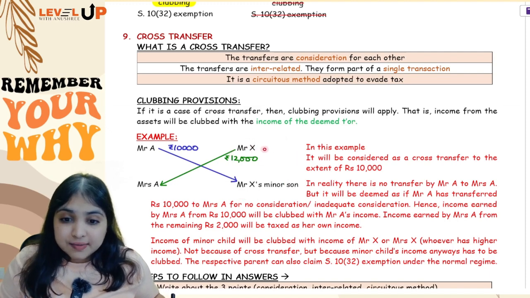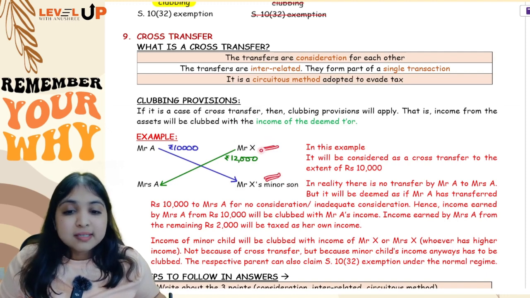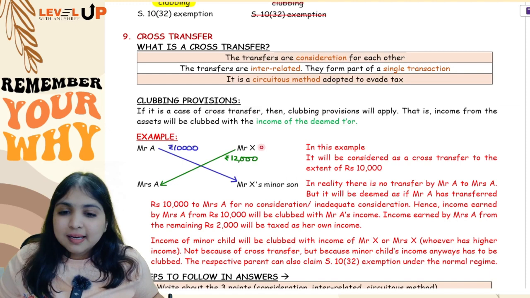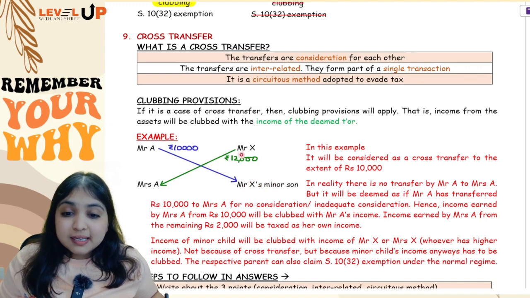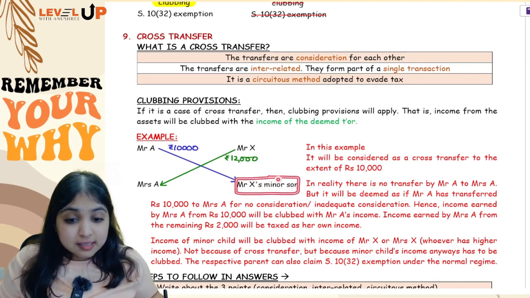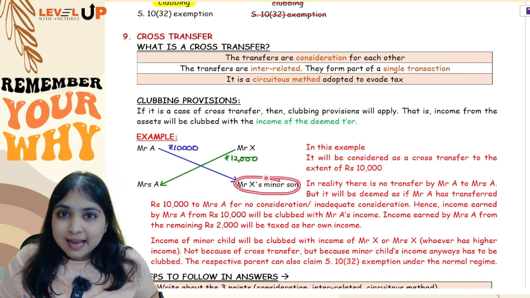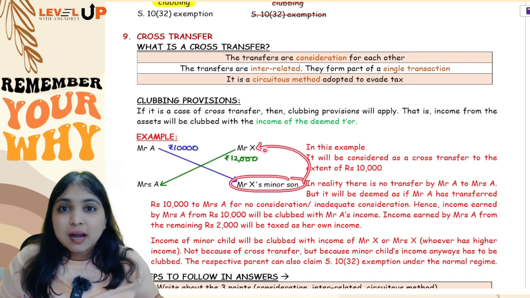Now coming to this side of the transfer. Here in our case, we have X and X's minor child. It can be X and Mrs. X also. If it is Mrs. X over here, then in reality Mr. X did not transfer anything to Mrs. X, but because of cross transfer, we will treat as if X has transferred to Mrs. X and we will apply clubbing provisions. But over here, it is X and X's minor child. Whatever income the minor child earns, this income is not because of skill, talent, labor and all. The minor child is not disabled also. So, clubbing provisions will apply over here.